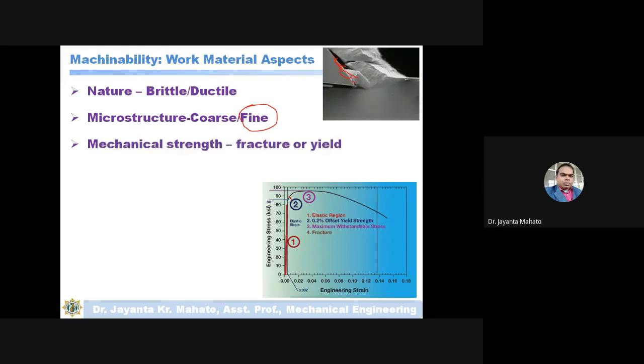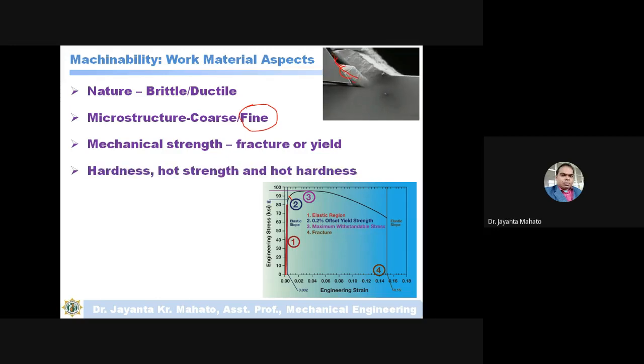Another is mechanical strength. Mechanical strength means fracture strength and yield strength, meaning ultimate tensile strength and yield strength. So this also affects the machinability of the material.